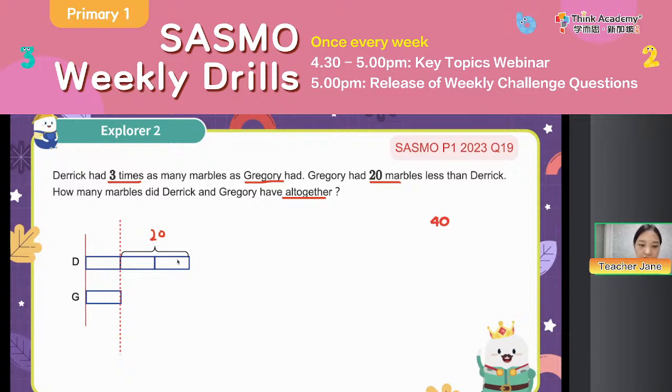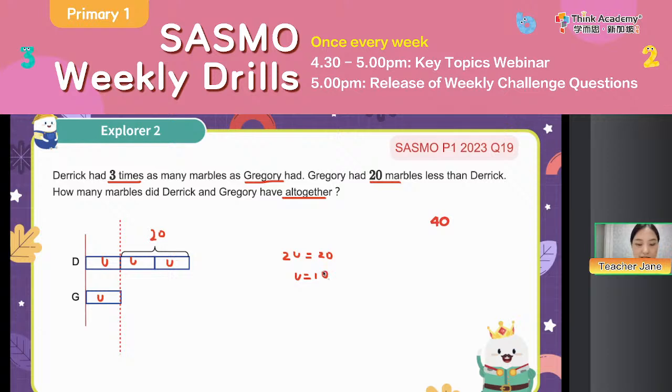So we can see this time we know G has 1 unit, so D has 3 times. Then we draw 3 bars of the same length, right? So we can see D has 3 units and the difference between them, the 2 units, is 20. 2 units is 20. Then 1 unit is how many? 1 unit is 10, right?